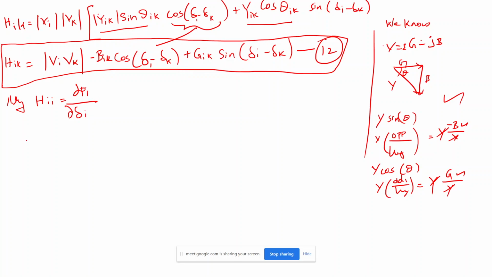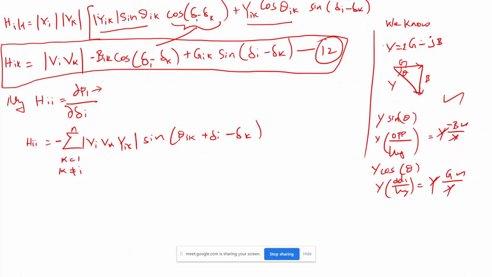If I differentiate the P equation, which comes from equation 6, then finally, you can derive it later, I will get minus the summation over k equal to 1, k not equal to i, to n, of V_i V_k Y_ik sin(theta_ik plus del_i minus del_k). So I will get this equation.